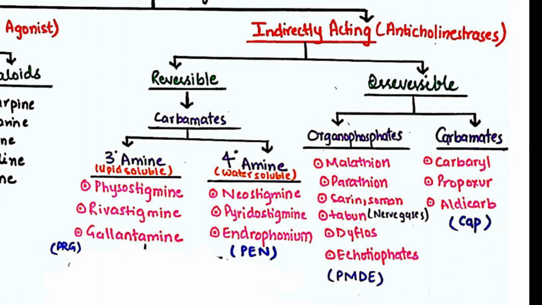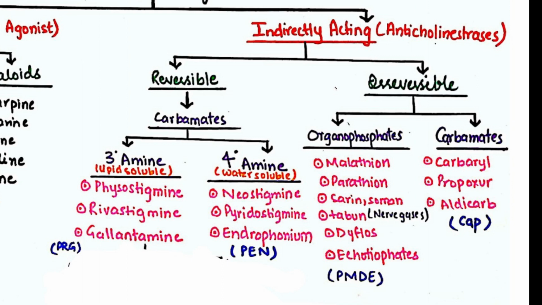Now this binding of these drugs with the enzyme can be reversible or irreversible. In the reversible categories, we have the carbamates, which are further subdivided into the tertiary amines and the quaternary amines. The tertiary amines are lipid soluble, and include the following drugs: physostigmine, rivastigmine, and galantamine. Galantamine is further subdivided into the acridine, which includes tacrine, and we also have donepezil present.